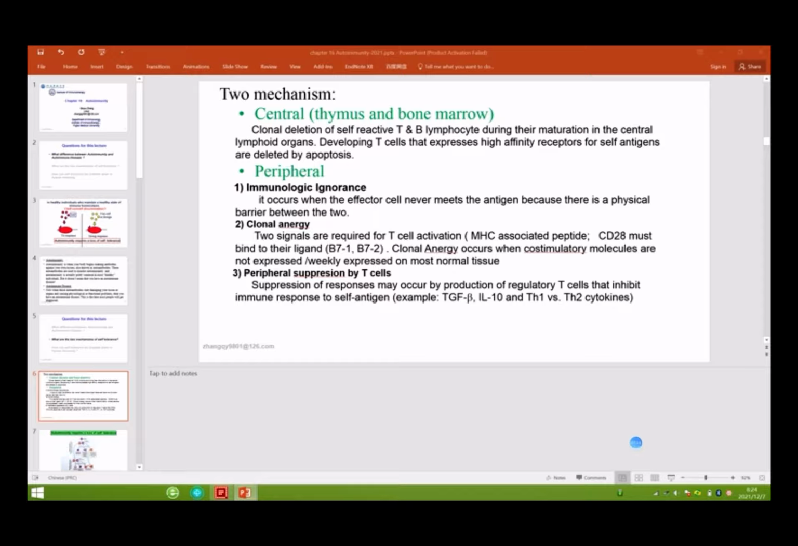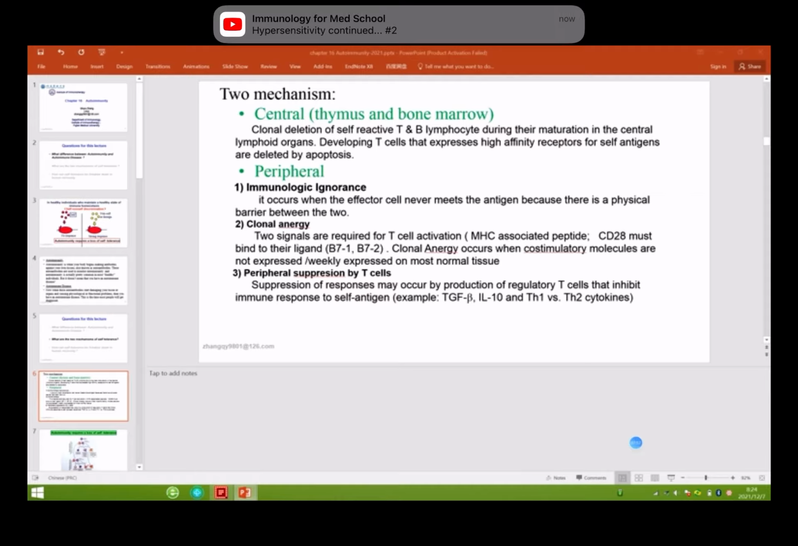Peripheral tolerance means that mature T cells and B cells leave the thymus or bone marrow, but they can still recognize self-antigen, right? So in the peripheral immune organs, they will not react to self-antigen because they use three major mechanisms. The first is called immunologic ignorance. The second is called clonal anergy. The third one is peripheral suppression by T cells. Okay. All right. So what is immunologic ignorance? What does ignorance mean?